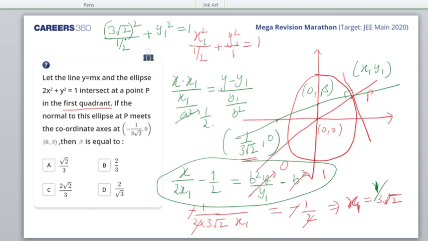So what do I get y1 square as? 3 root 2 will fetch me 9 to the 18, 18 to the 36. 3 root 2, 2, 1 by root 3, 1 by 3 root 2. So I'll get 2 in the numerator, and 3 3 the 9 to the 18, 18 in the denominator, plus y1 square is equal to 1. This is what will follow. So y1 square would be 8 by 9.